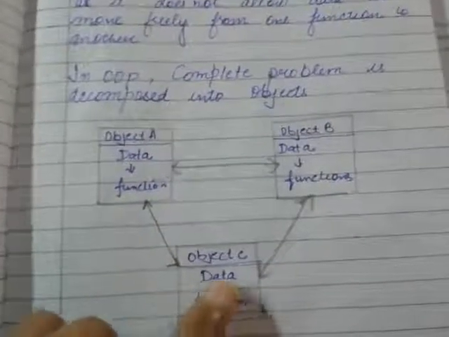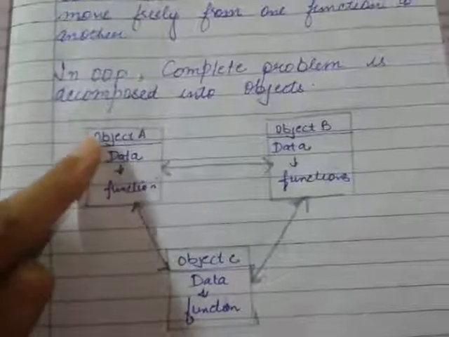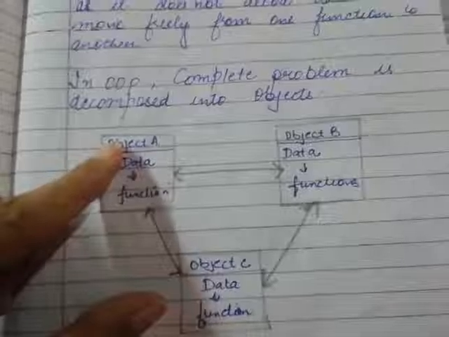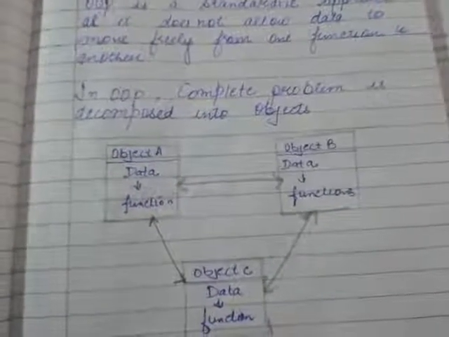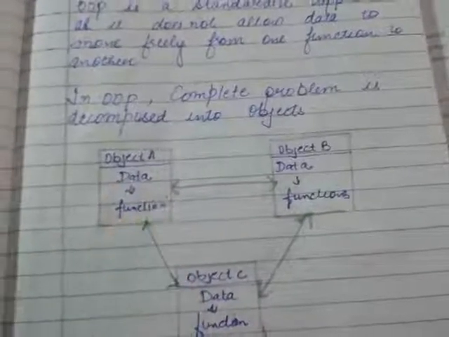In the same way, if object C wants to have a data and function of object A, तो उसको object A से communicate करना पड़ेगा. That means you have to seek the permission from the object to use its data and function.